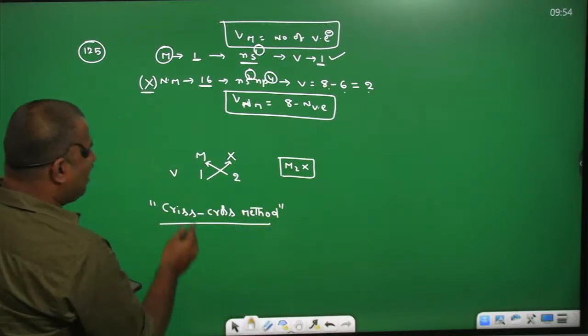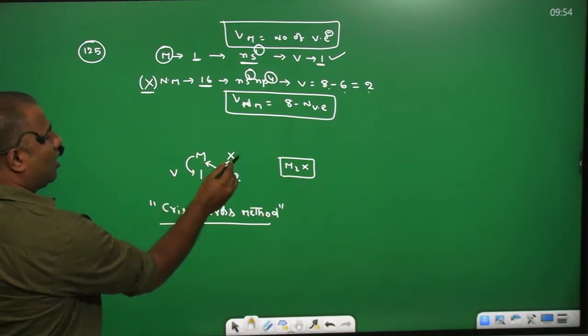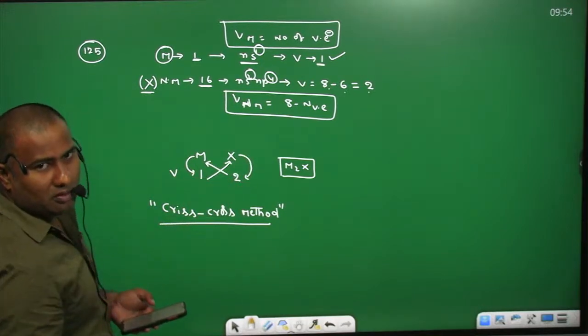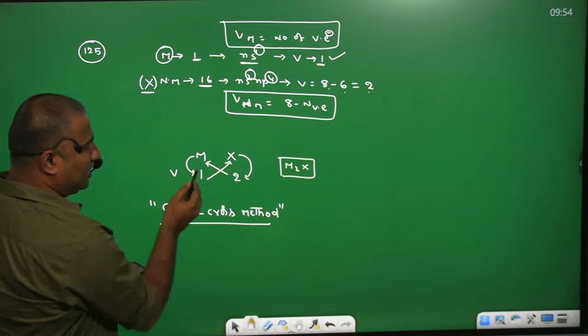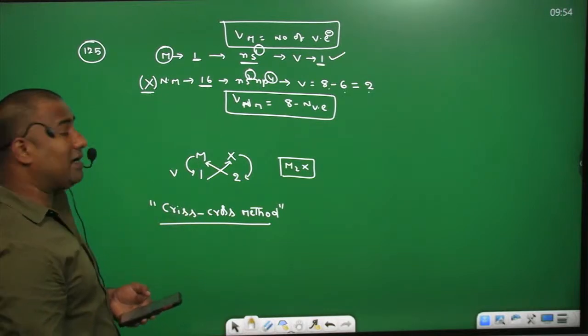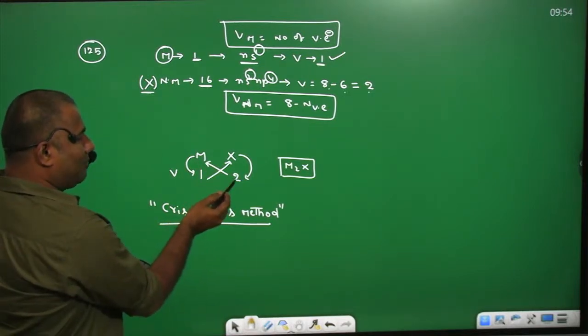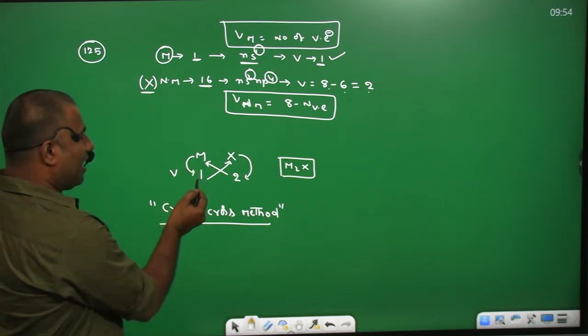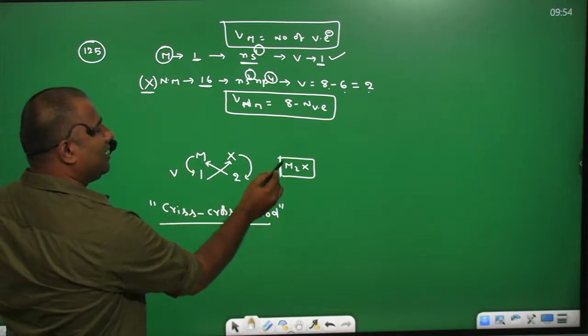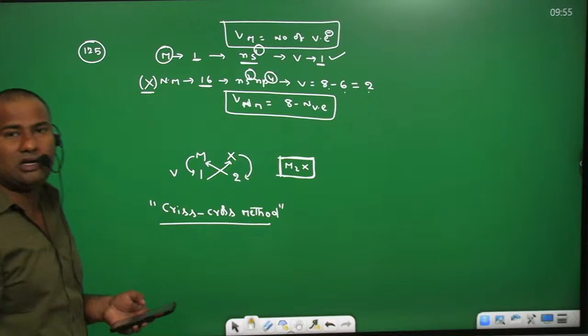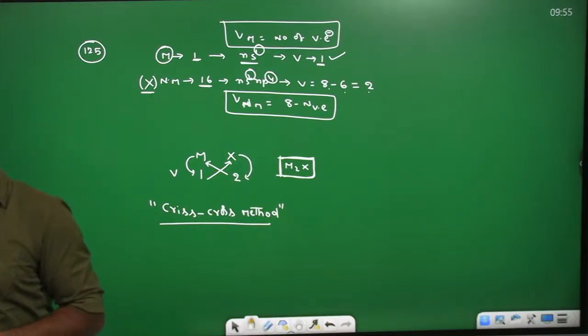As we have the metal valency 1, the non-metal X has the valency 2. By the crisscross method, to find the molecular formula, we need to cross multiply. That means you multiply 2 with M and 1 with X, so you can write M2X as the molecular formula. Okay. Then coming to the next question, guys.